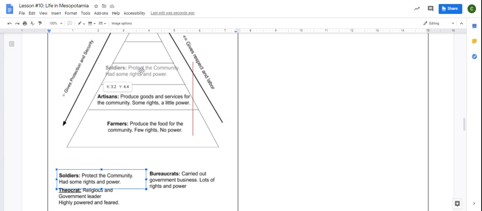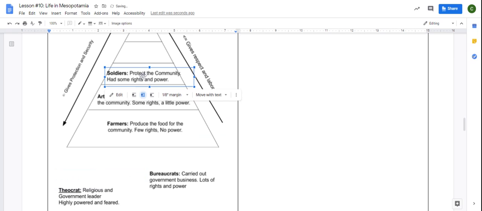Above them is the soldier class. These people protect the community. Because they are powerful, they also have rights and power. They're able to literally push people around because they are the army.